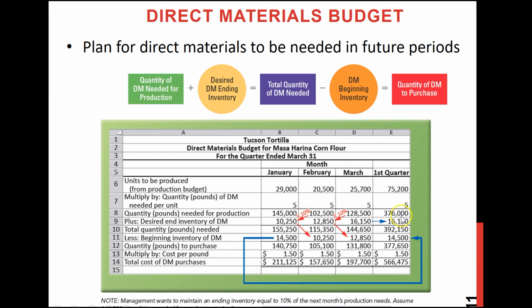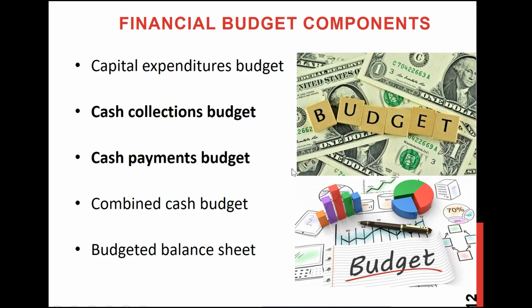We multiply the number of product units we want to produce by how much we need for each unit, which gives you the production need. Then you add your desired ending inventory, and then subtract your beginning inventory. This is how you find the total amount of direct material that you need to purchase. Then you multiply by the cost. This is how you get your total cost. So this is how we prepare the direct material budget.